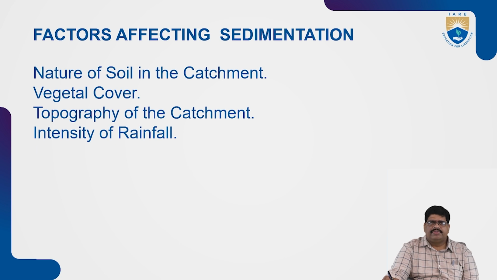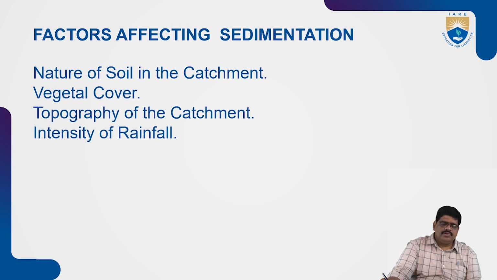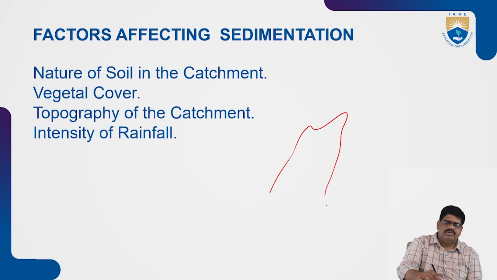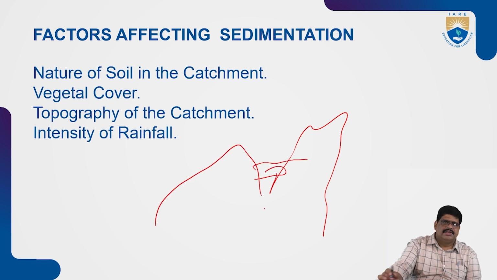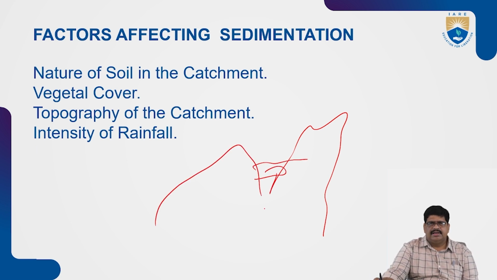Next, topography of the catchment. What is the topography of the catchment? It is how the area is laid out and how it is used for the construction of the reservoirs. Take it as the topographic area, and also the intensity of the rainfall will be considered.